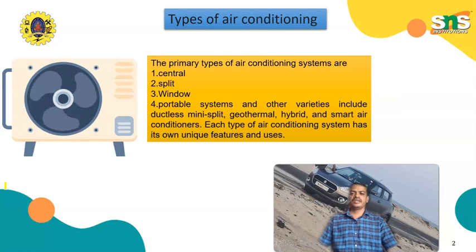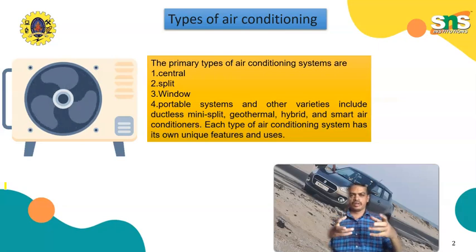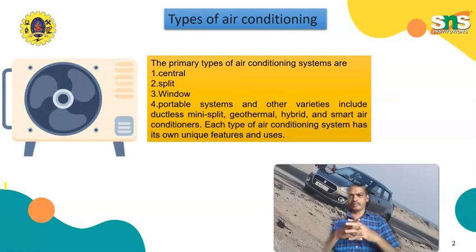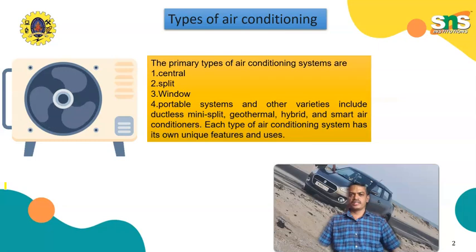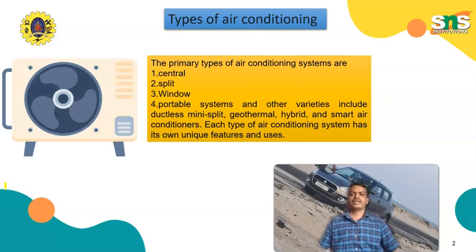Next one is the ductless mini split system. It consists of an outdoor compressor and one or more indoor units, offering flexibility without duct work. Evaporative coolers use water evaporation to cool air and are best suited to dry climates. Variable refrigerant flow allows individual zone controls, offering energy efficiency and flexibility.